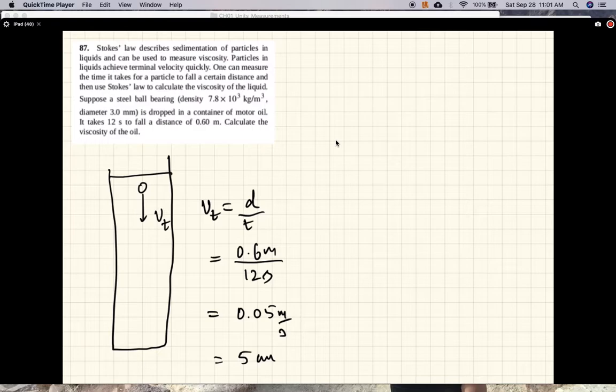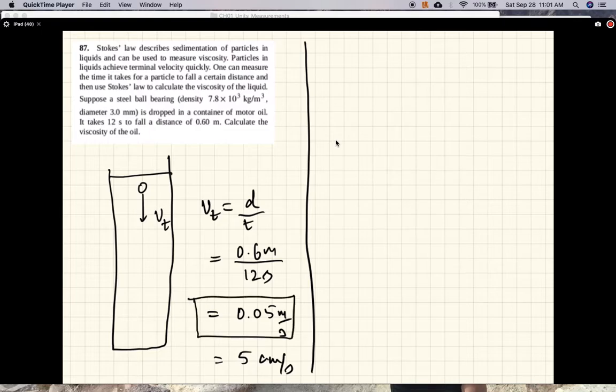5 centimeters a second, so about 2 inches a second. That's the rate at which the steel ball is falling. Of course, we are going to use the SI units. Okay. Now, Stokes' law says, when a ball is going at velocity v, the drag force exerted by the liquid is equal to 6 pi r, the radius of the object, times eta times the velocity. So that's the drag force.